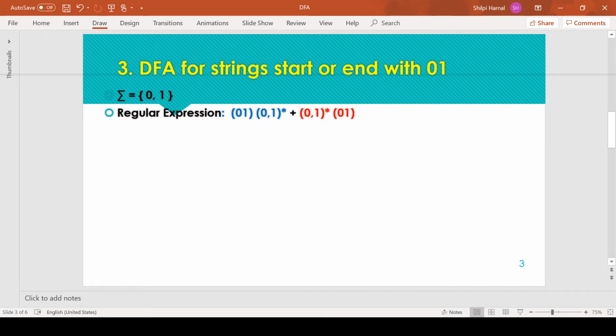with 0 1. Okay, so starting with the question, here the minimum string is, firstly we will be constructing for the starting pattern. So the minimum string is 0 1. So 0 and 1. So minimum string for the starting pattern is defined, and if the starting pattern condition is met, the state should be the final state.